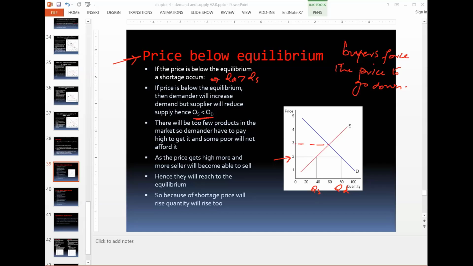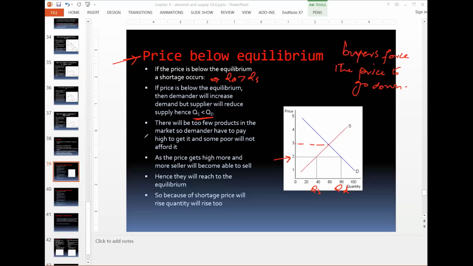So the rich customers will try to pay a higher price, but some poor will not be able to pay a higher price, so they will not buy.